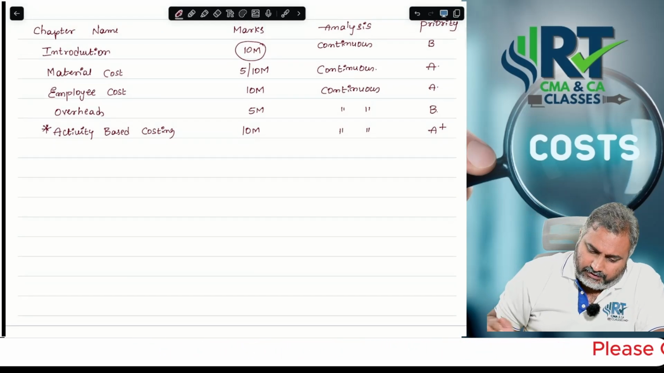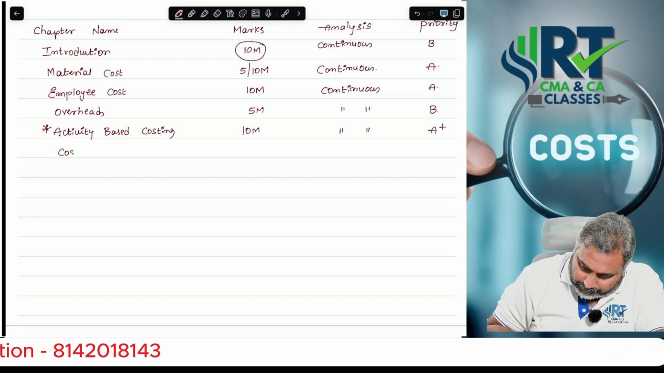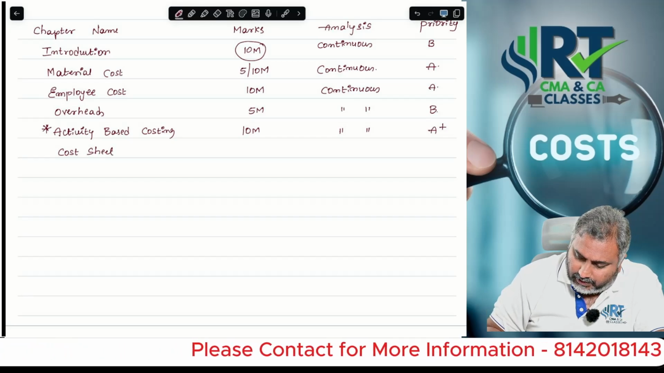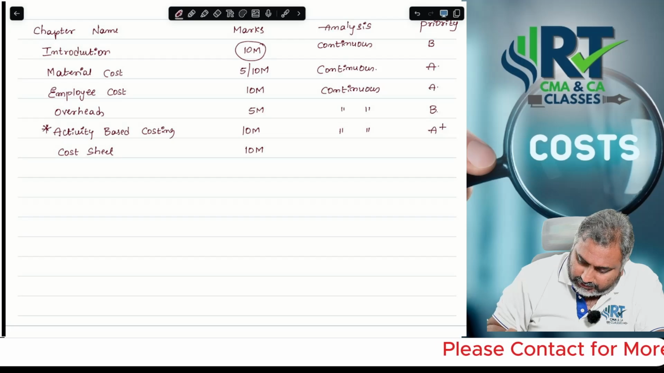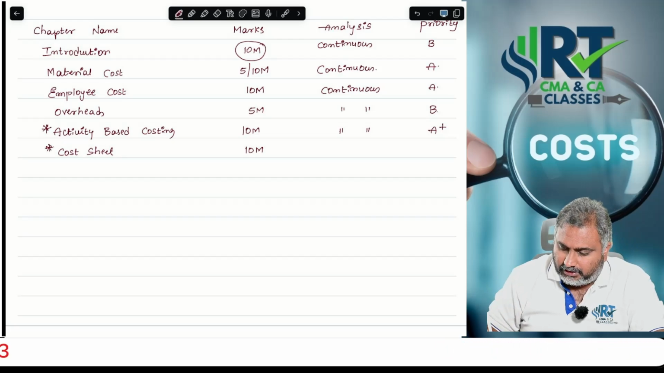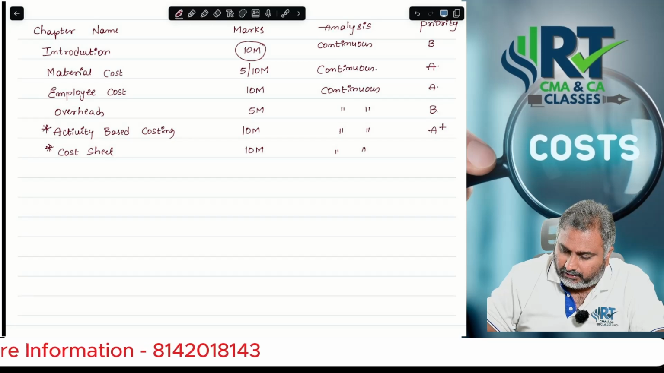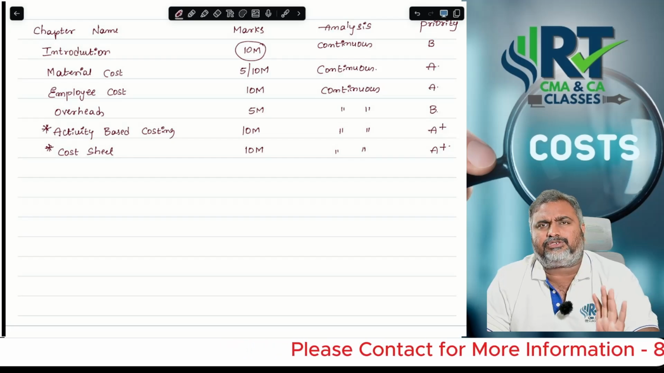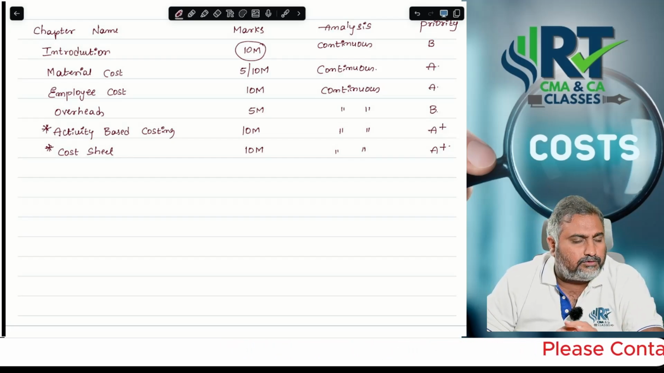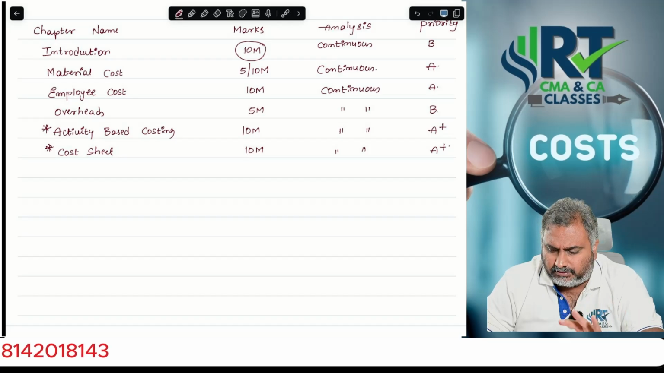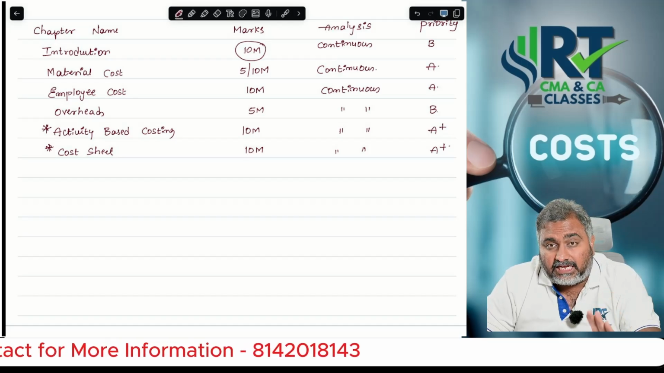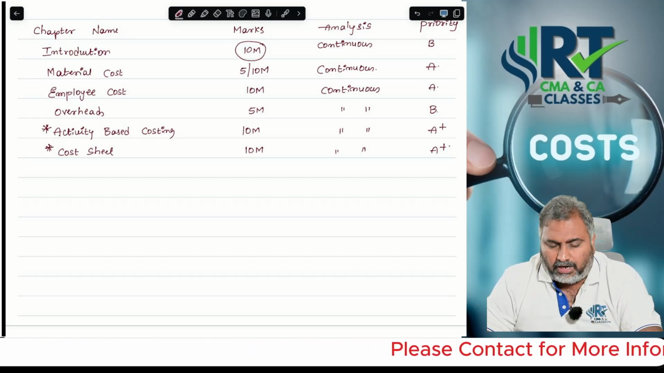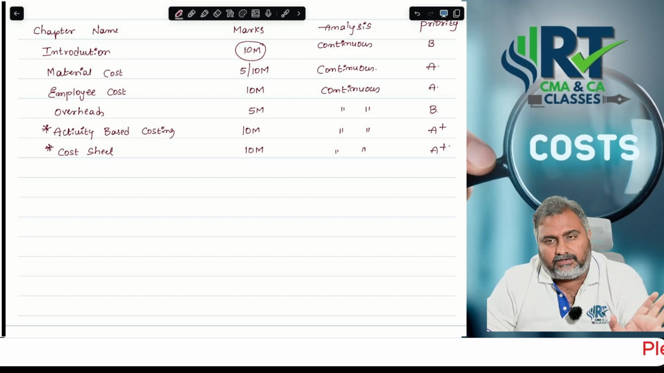Next, Nana, if you go with cost sheet, it looks like an easy chapter, and in every attempt it is a 10 marks compulsory question without any doubt. That's the reason I categorized it as an A plus category question. Sir, the reason? If you check the costing paper, there is no paper without cost sheet. Activity based costing also has a 9 out of 10 times chance, but cost sheet is 10 out of 10 times.